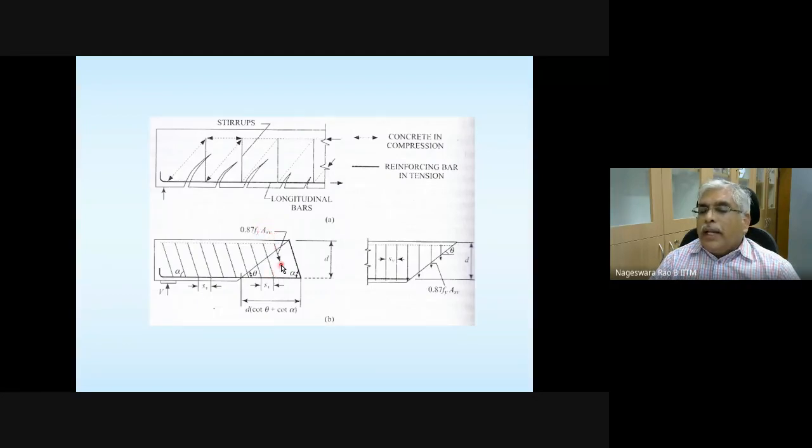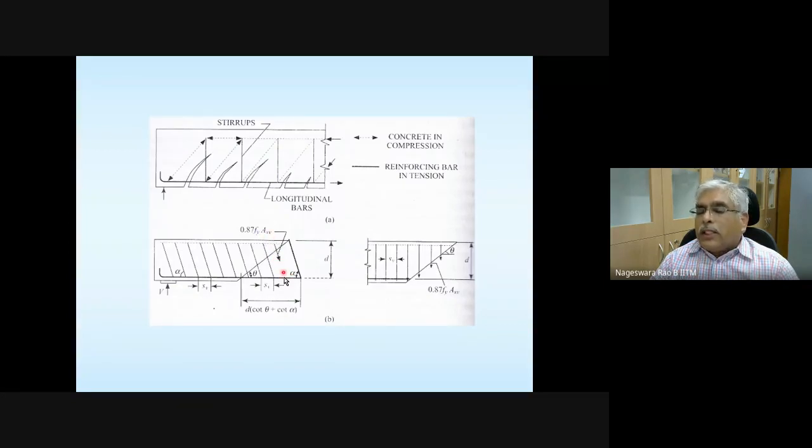ASV depends on how many legs you have. Please note that this figure is drawn in the plane of the board. Depending on the stirrup, you may have another leg on the other side. So ASV is the cross-sectional area of all the stirrup legs along this plane.